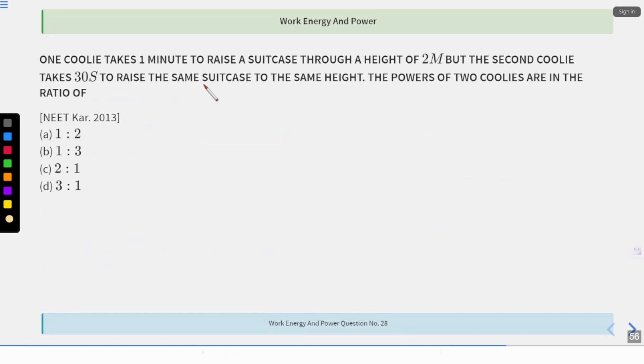A coolie takes 1 minute to raise a suitcase through a height of 2 meters, but the second coolie takes 30 seconds to raise the same suitcase to the same height. What is the power of the two coolies? Okay, so this had come in NEET.